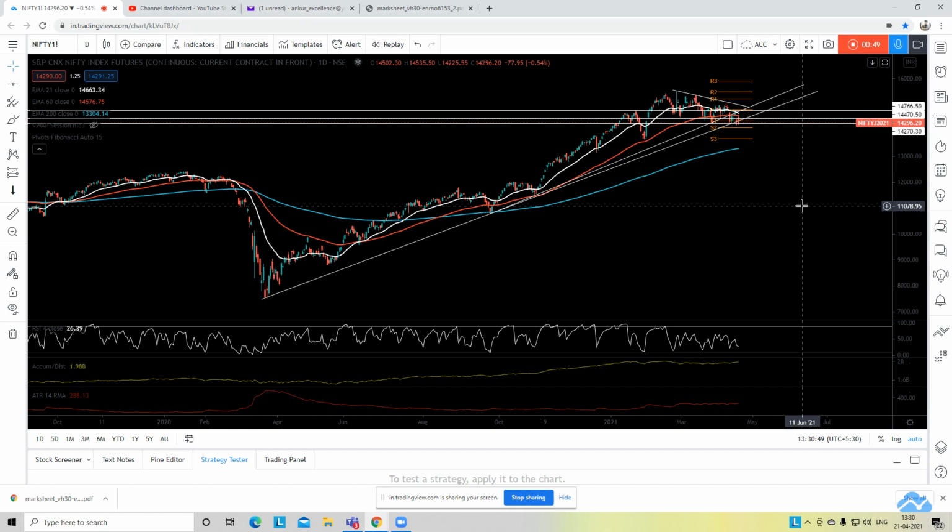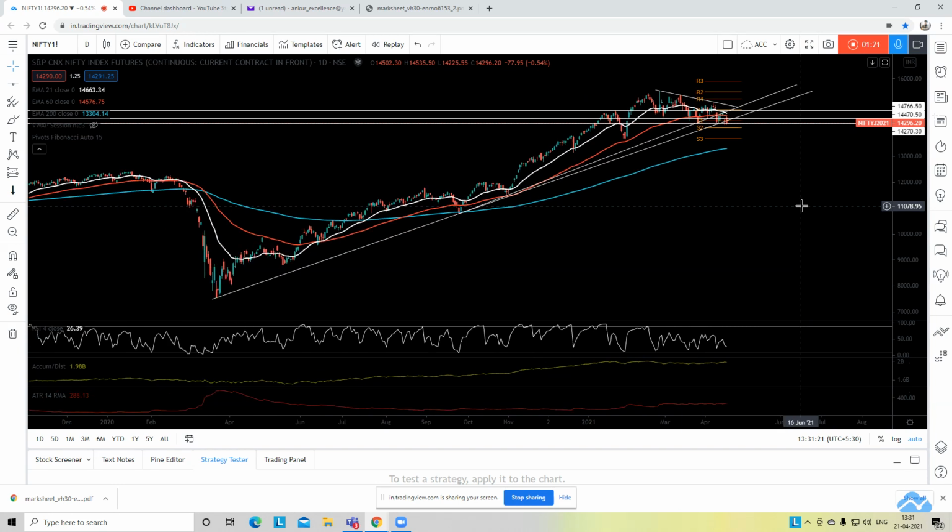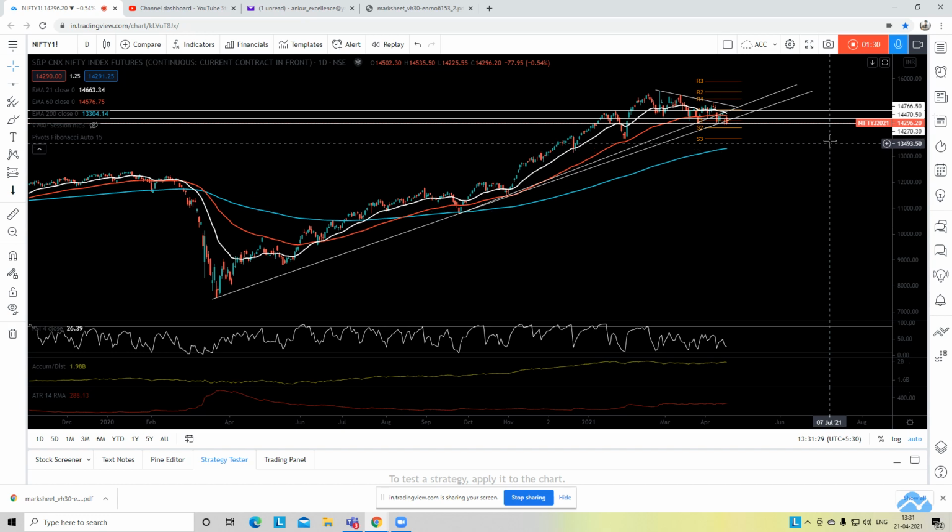I just happened to check SGX Nifty a few minutes back, and SGX Nifty was trading at 14,074. It made a low of 14,016. So very comfortably 280 points down from here as of now. We all know there is a second wave of corona which is creating a lot of uncertainty in the markets, uncertainty regarding the lockdown, the extension of the lockdown. So it has become very important for us right now to understand, in case there are deep cuts in the market, where we can find a suitable support.